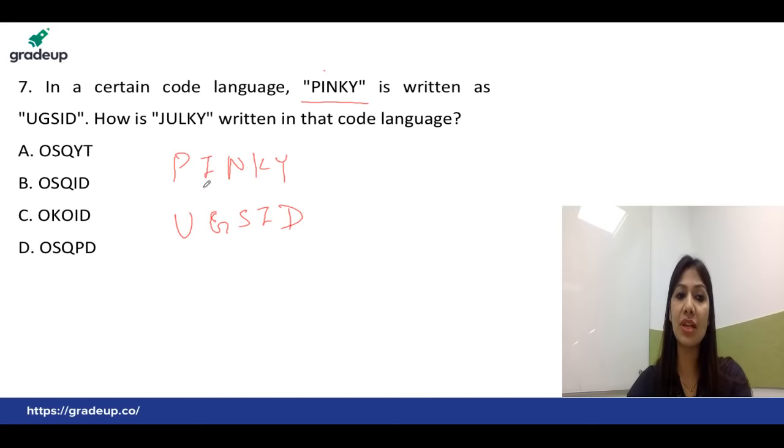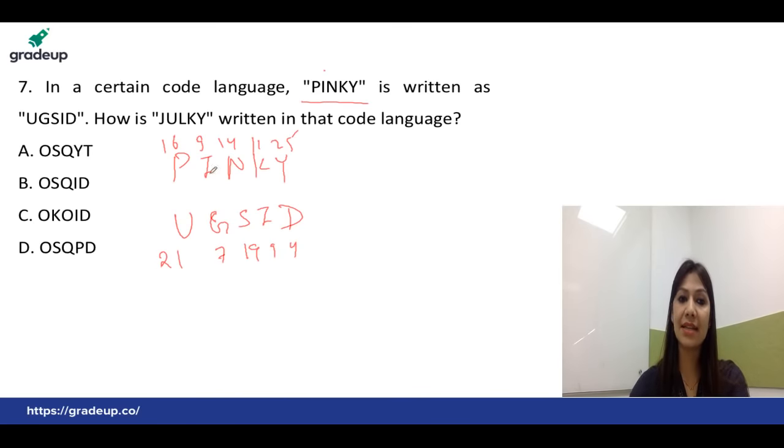Okay, students, if you can find out the relationship by relating it with the letters only, that's absolutely fine. If you cannot relate it directly, you can do one thing: just write the numerical place values. It's 16, 9, 14, 11 and 25. The same you can repeat over here.